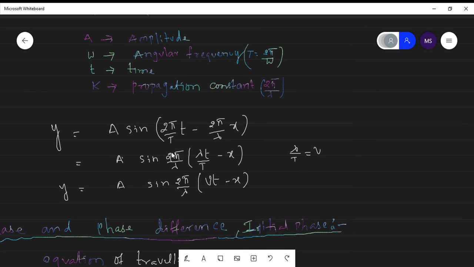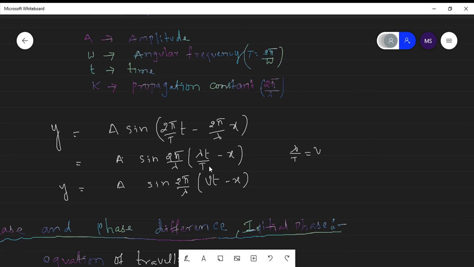Lambda is in the denominator, so you can write it in the numerator here. So 2 pi by lambda is common, 2 pi by lambda into (lambda t by T minus x).